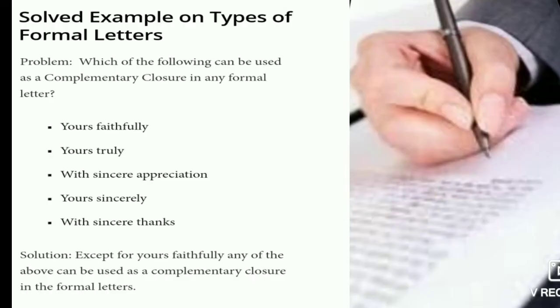At last, one question is here to solve, examples of types of formal letters. One problem is there, which of the following can be used as a complementary closure in any formal letters. So the solution here, the fifth point is given. So the solution, we have to just leave yours faithfully, leave it, and this fourth you can use at the time of complementary closure in the formal letters.